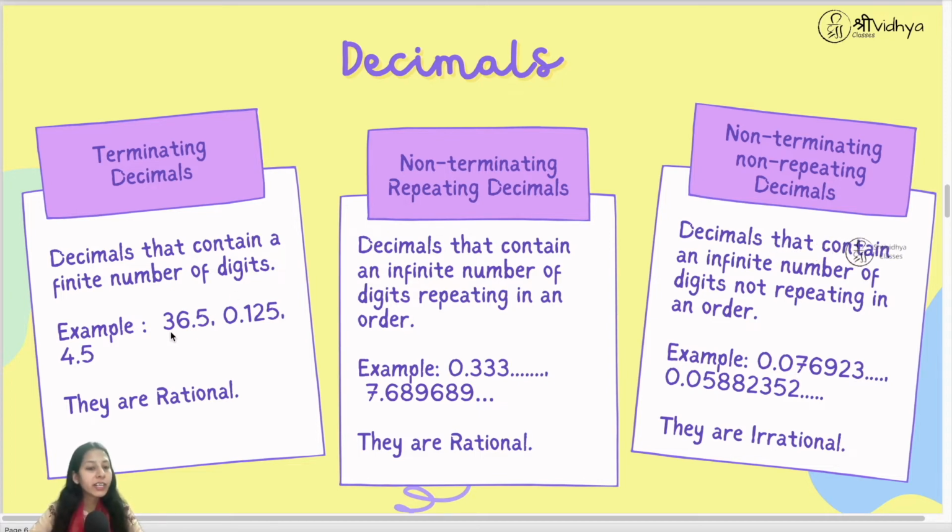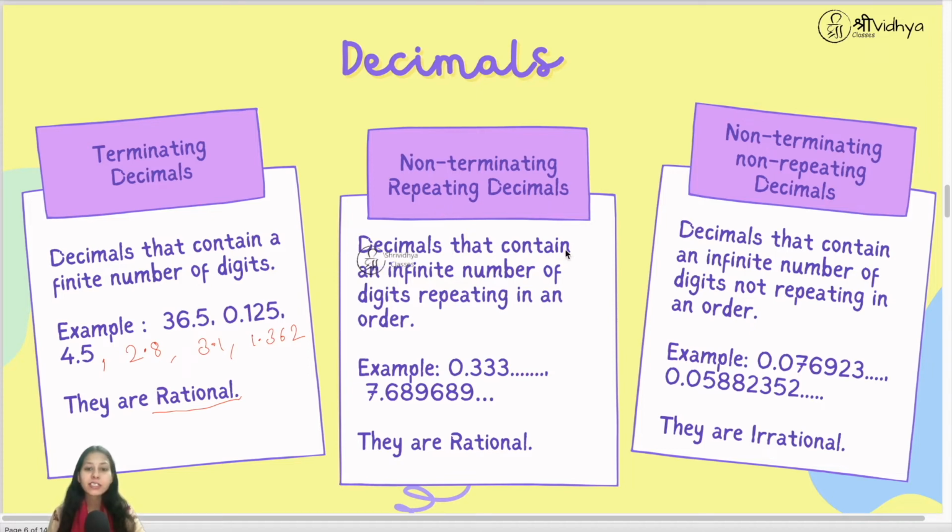So you can see here 36.5, 0.125, 4.5. We have all the examples ending with 5 here. So let's see some more examples. 2.8, 3.1, right? So these are also terminating decimals. 1.362, these are also terminating. They are ending after a particular digit. So all these numbers can be written in the form of fraction. If we remove their decimal, they will be written in the form of fraction. So they are rational.